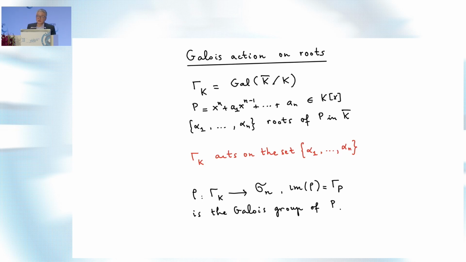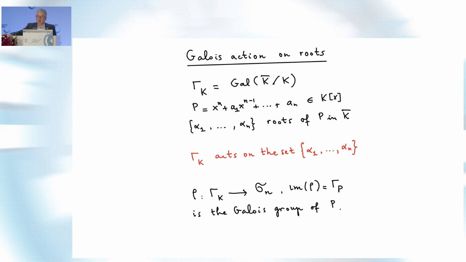So the whole point of Galois theory is this move from studying equations, algebraic polynomials in one variable and their solutions, into something that is a completely different looking object, some abstract group, gamma P, the Galois group, acting on a finite set of elements. And all you want to know about the solutions of the equation can be expressed in these very simple forms.